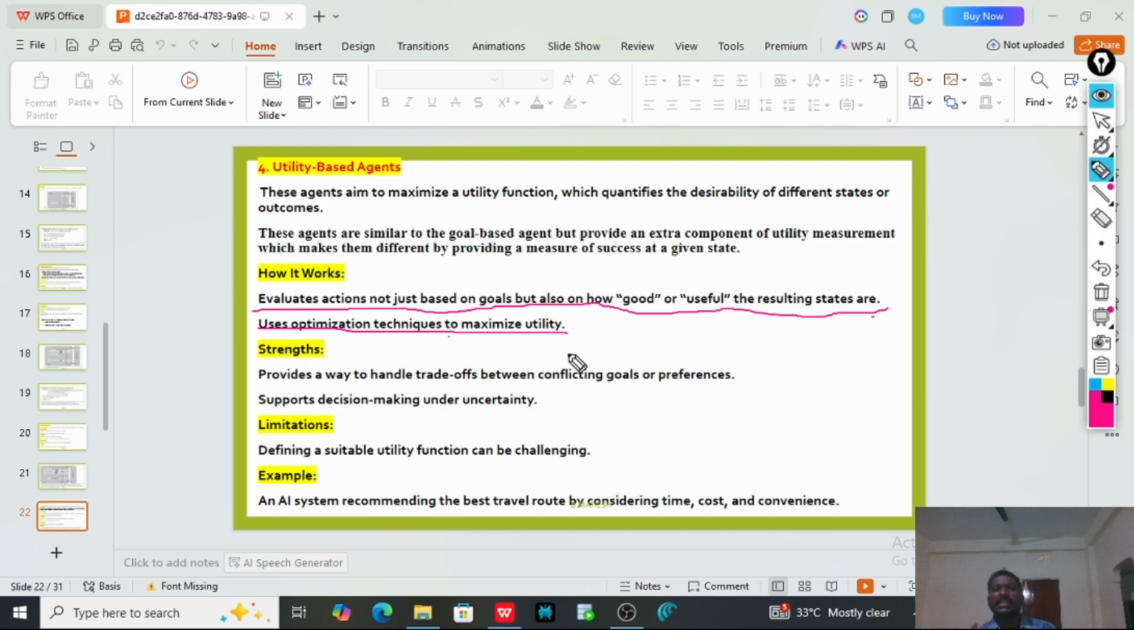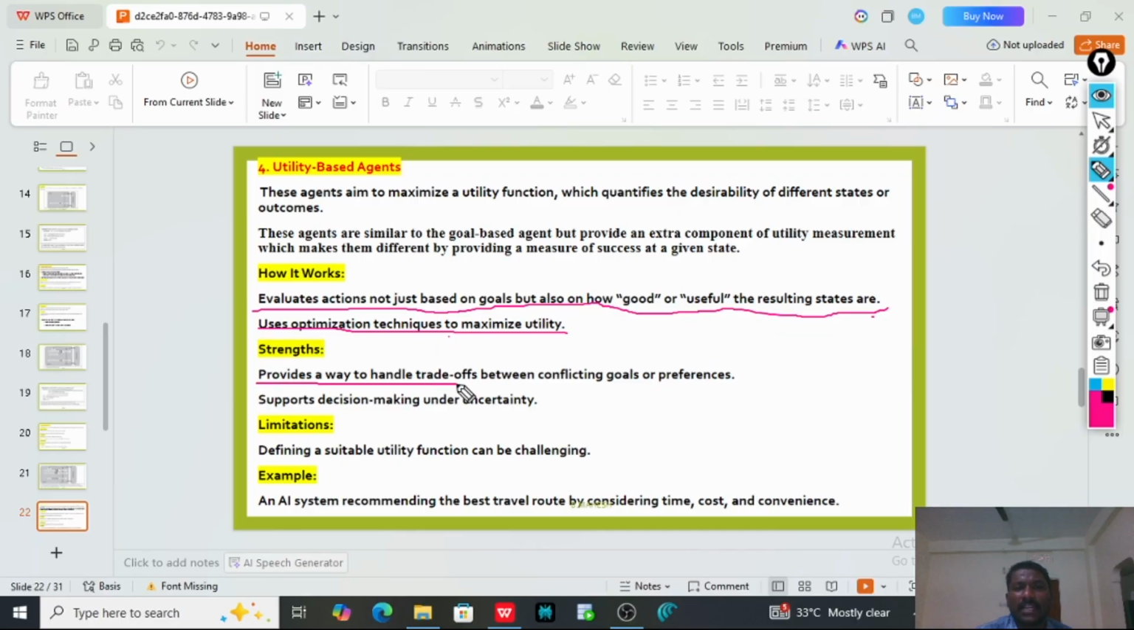Coming to goal-based agent, it only thinks whether I am reaching the goal or not. But utility-based agent thinks how good I am reaching the goal, how useful I am reaching the goal. Only that is the difference. That is the utility function's main objective.